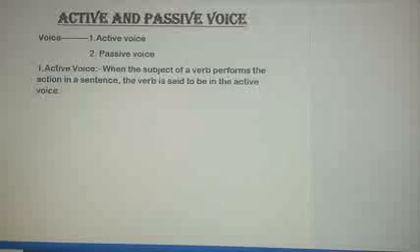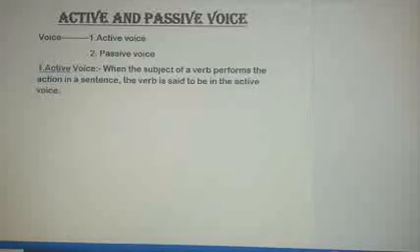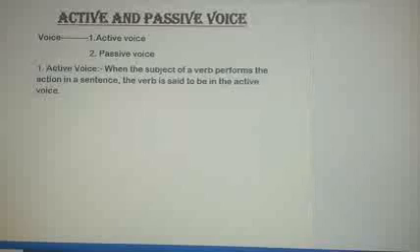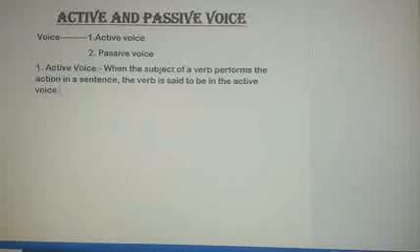It means what? My dear children, when the subject of a verb performs the action, just go back and memorize the definition of voice that we have studied, that the subject should be responsible sometimes for performing an action and sometimes for receiving an action. So in the active voice, when the subject performs the action in a sentence, the voice will be known as active voice. Let's see some examples.